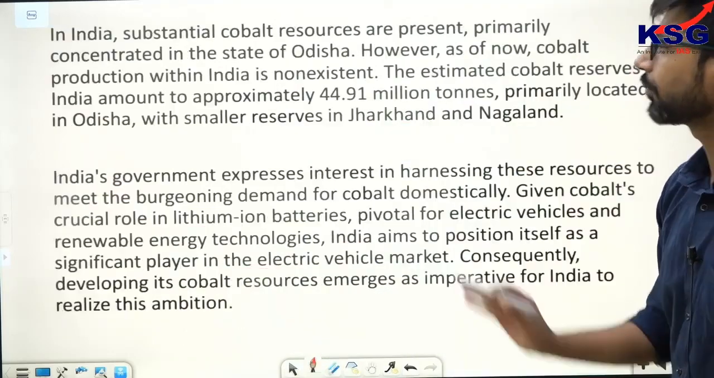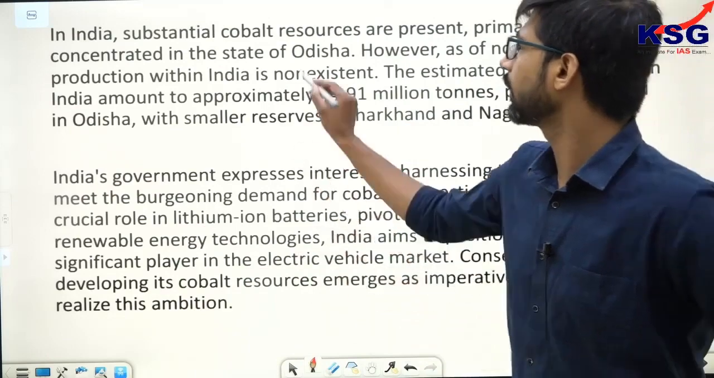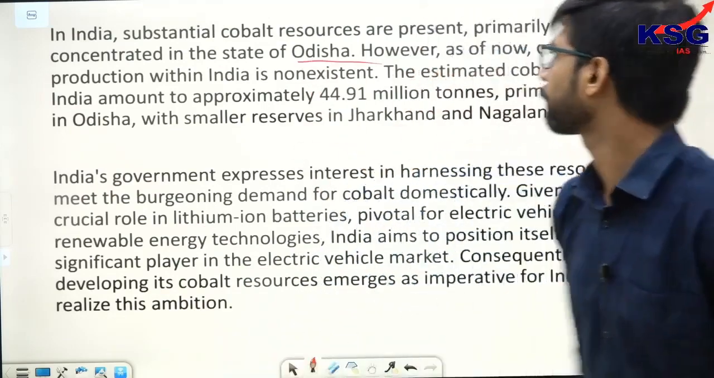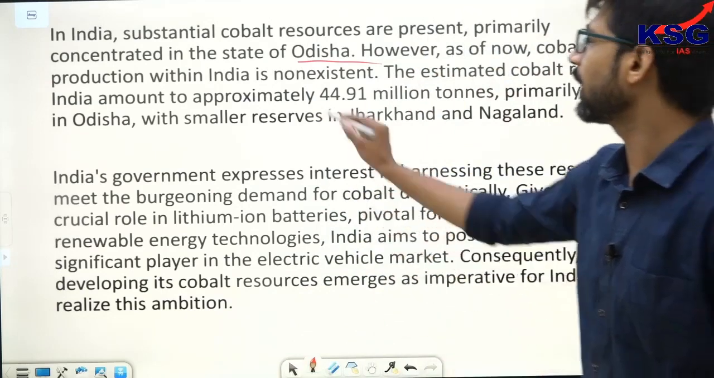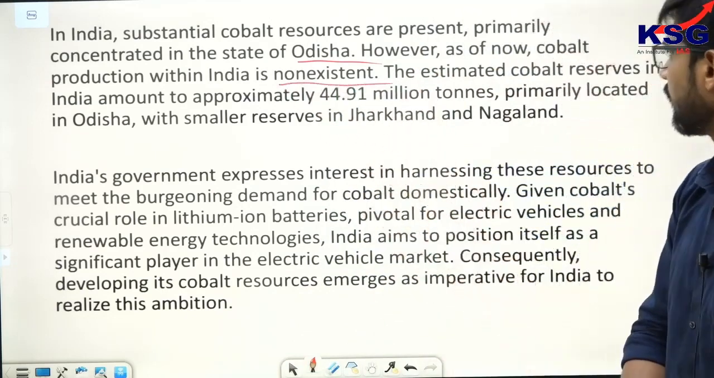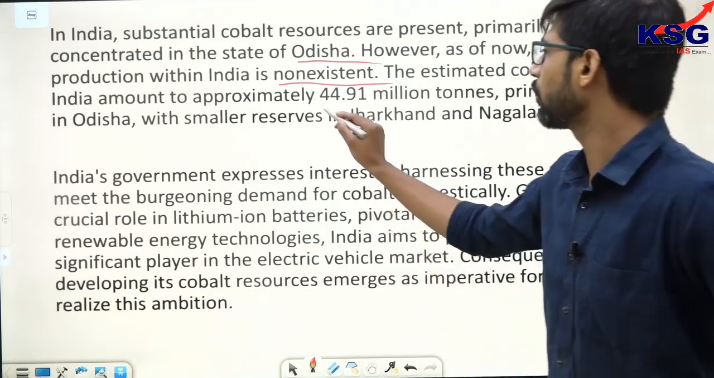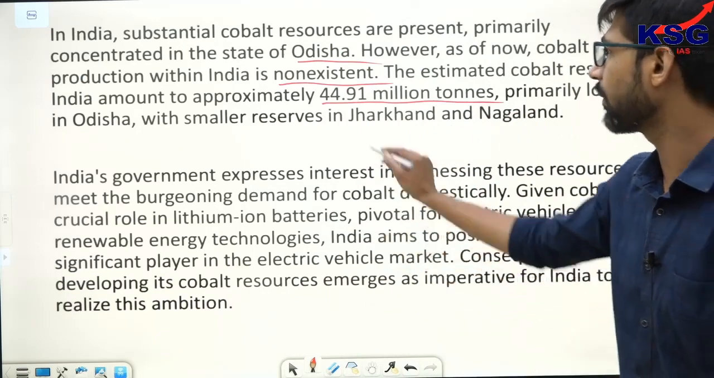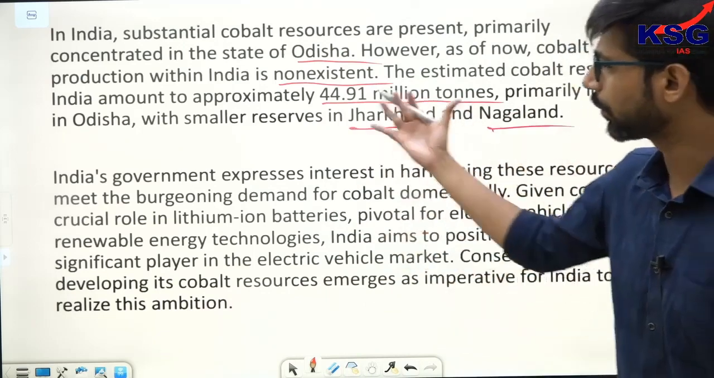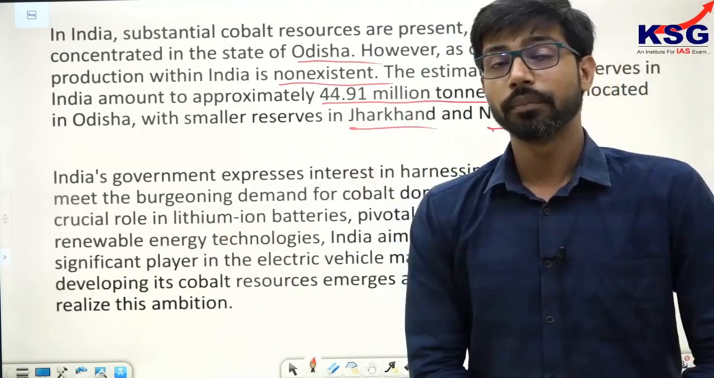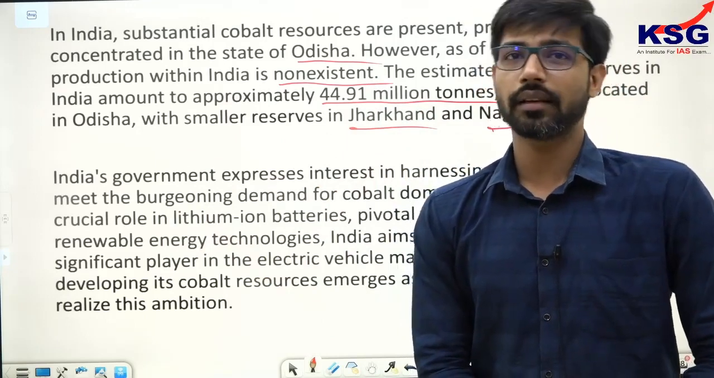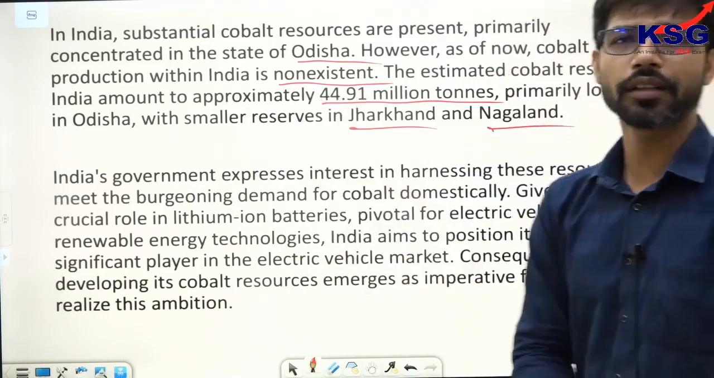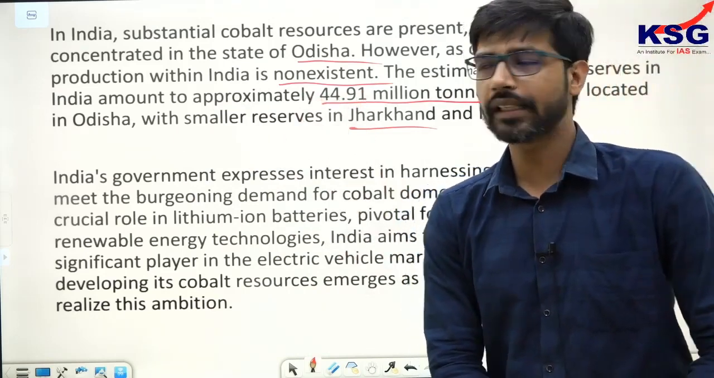In India, substantial cobalt resources are present primarily in the state of Odisha. So which is the major producer of cobalt in India? Answer is Odisha. However, cobalt production within India is almost non-existent. The estimated cobalt reserves approximately amount to 44.91 million tons, primarily located in Odisha, with some reserves in Jharkhand as well as Nagaland. A potential question lies in these particular statements. Probably they might ask next as to where the majority of cobalt reserves lie in India, although as far as the production of cobalt is concerned, it is almost non-existent.